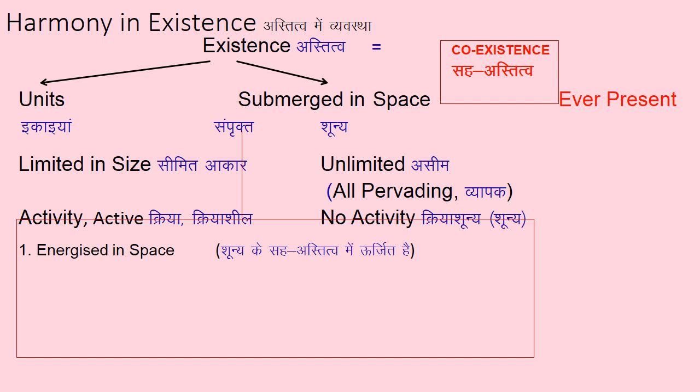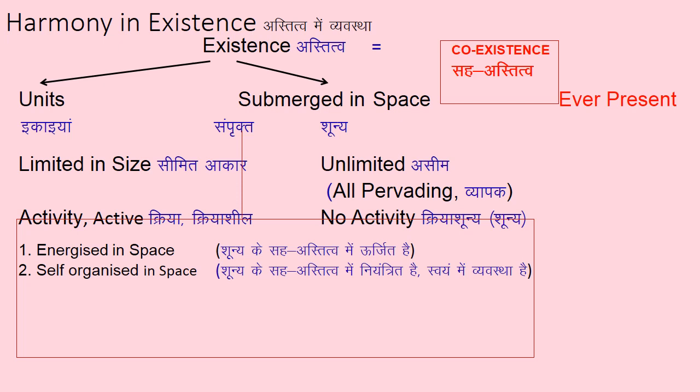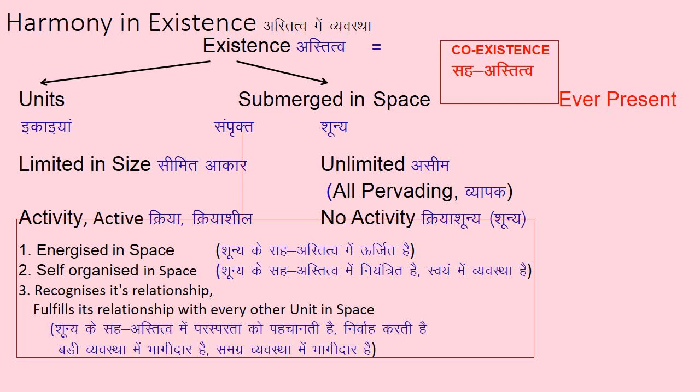Then what is this submergedness? Let us understand that in a little more depth. Units are energized in space. We get energized in this space and we feel self-organized in this space. Units feel self-organized in space, recognize their relationship, and fulfill their relationship with other units in space. One unit recognizes its relationship with another unit and they fulfill each other's relationship.